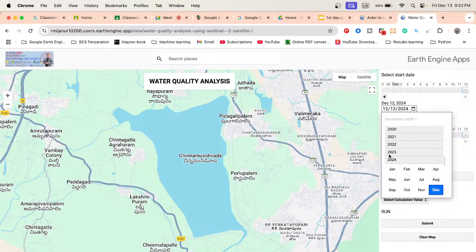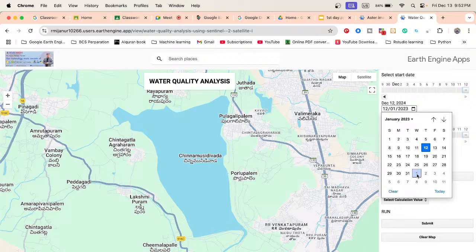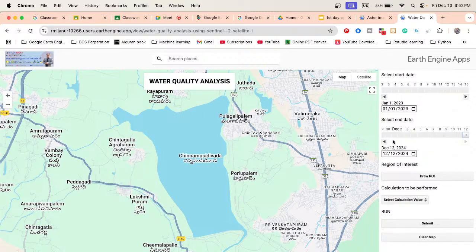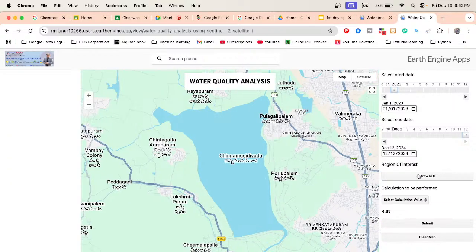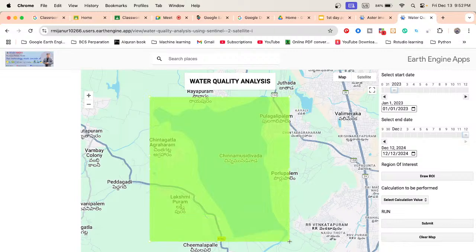Suppose I get the result from 1st January to the present time. I take this data and then draw the ROI. Just click here, draw ROI, and simply select your study area. Suppose this is my study area. So I simply select my study area. For this study area, I want to monitor which value. You can see turbidity, chlorophyll, total suspended solid. Suppose I want turbidity, then submit.